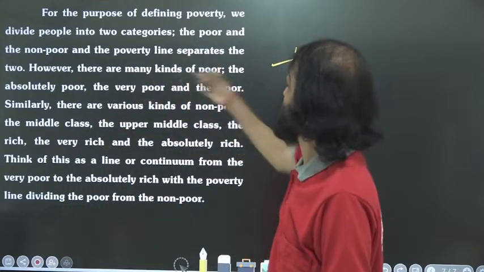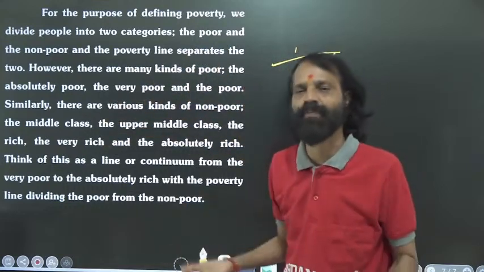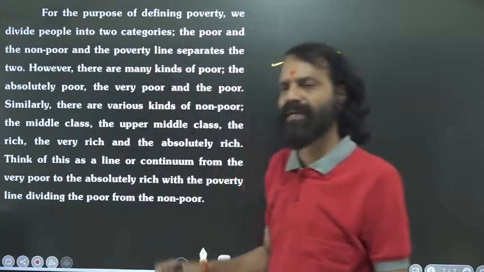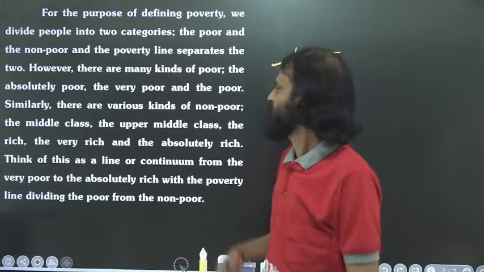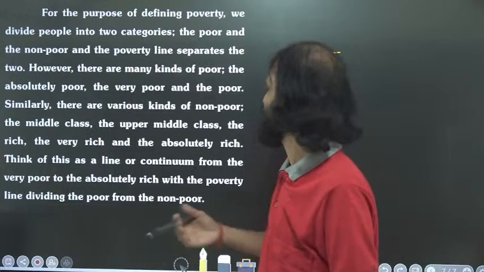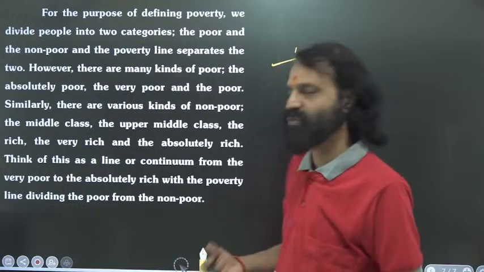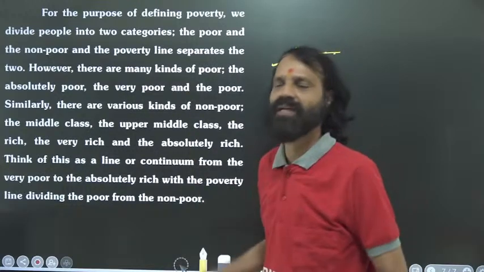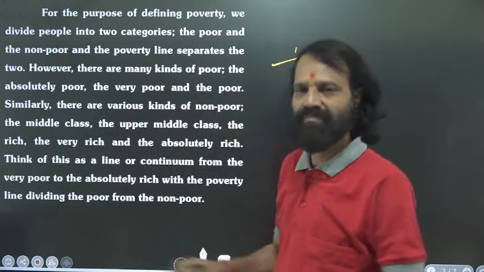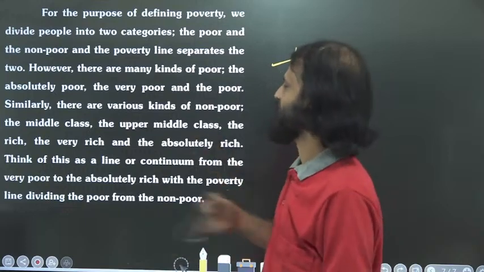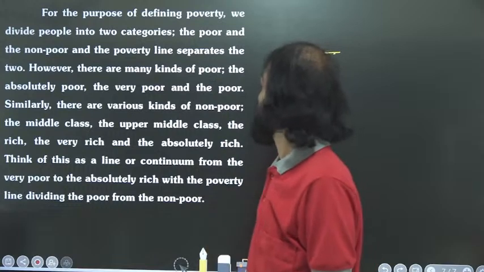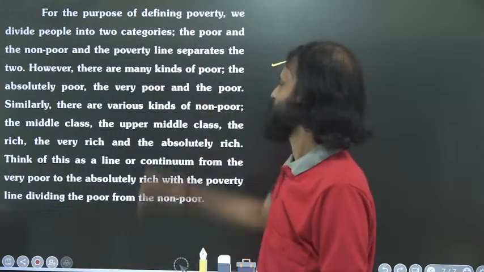However, there are many different types of poor people living in our country. The absolutely poor people, completely 100% poor. The very poor, the extreme poor. Some are poor, making food one time a day, some are extreme poor, 100% poor. And some people are simply poor. So many things are there to understand about this poverty. Poor people are there, very poor people are there.